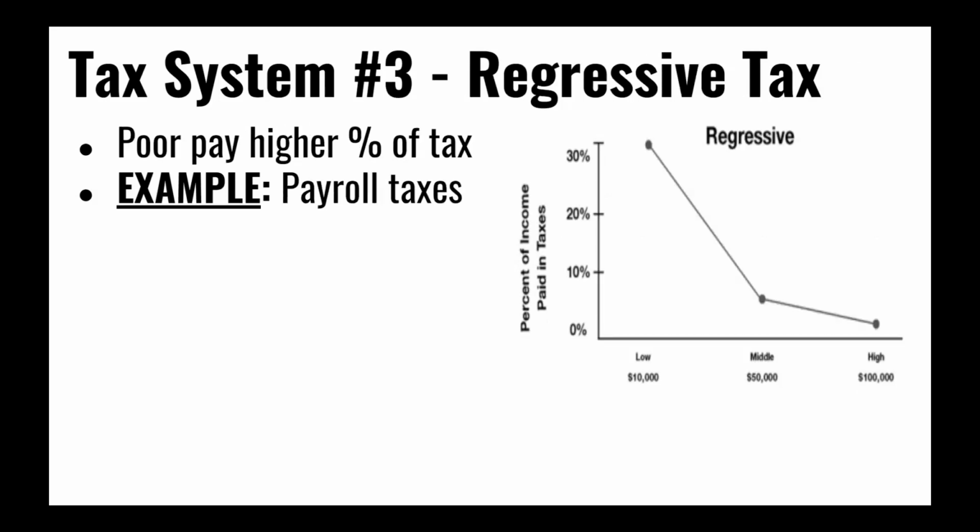And a final option is what we call a regressive tax. In a regressive tax system, people with lower levels of income pay a higher percentage of their income in tax than those who earn more. So, for example, a payroll tax, the way we have it set up in America today, is essentially a regressive tax because there's a cap on income.